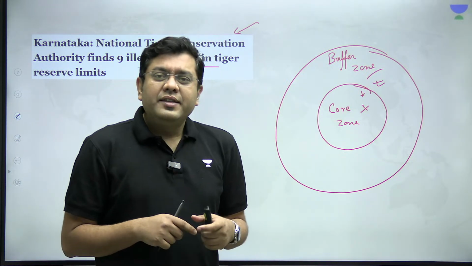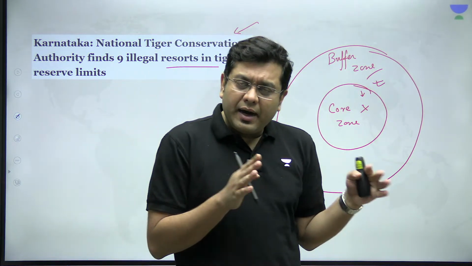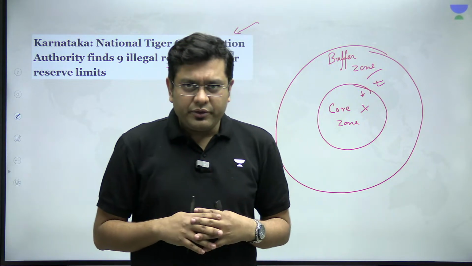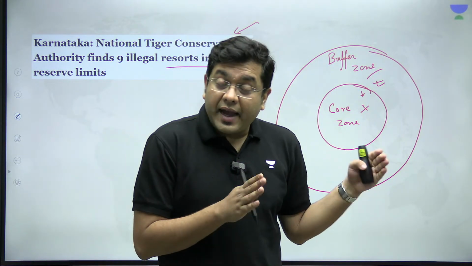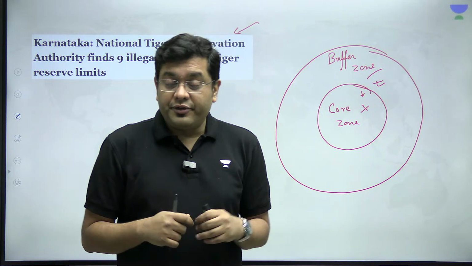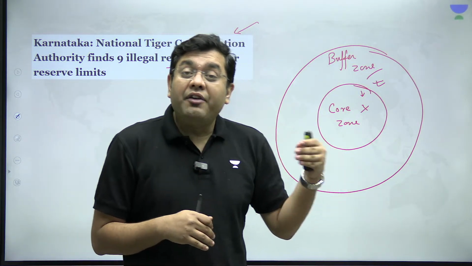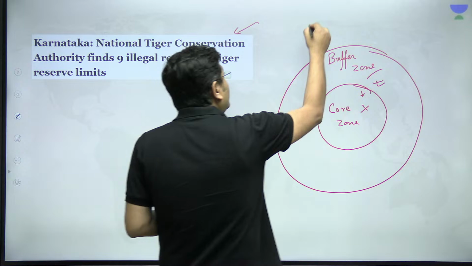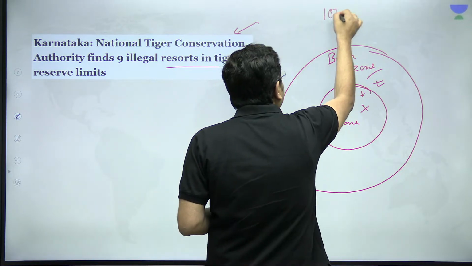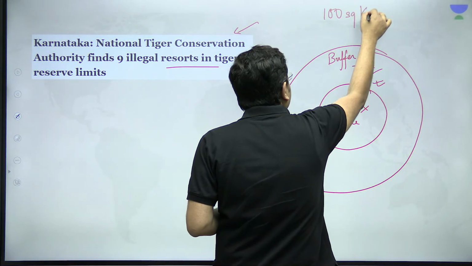Understand that tigers are basically solitary animals. An adult tiger, for himself or herself, is said to require an area of close to 100 square kilometers.